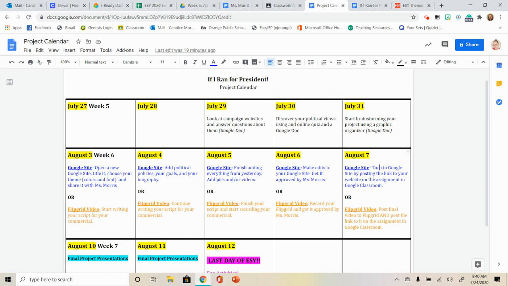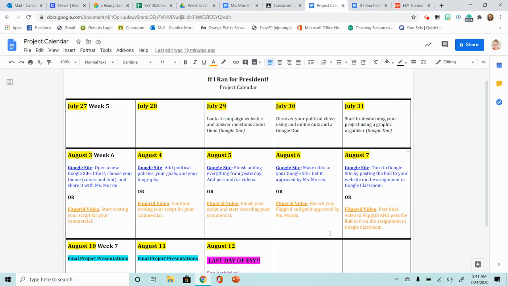And then Friday, August 7th, turn in your Google site by posting the link to it on the assignment in Google Classroom. So you're just going to copy and paste the link from your website into the assignment in Google Classroom, which I'll probably label Final Project Assignment. And then you can just post it in there.